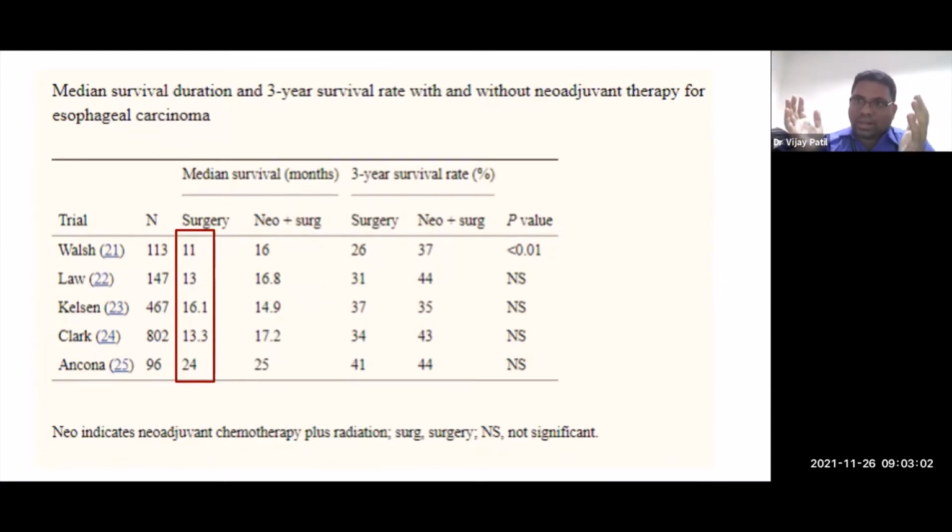Now, up till now, we have been discussing that there is need for local therapy. It has an impact on survival. It has an impact on quality of life. And debating on which of them, we decided that surgery would be the one preferred. The problem is if you do that alone, only surgery, it has damn bad outcomes.